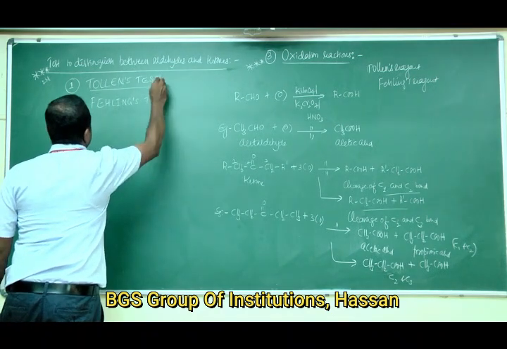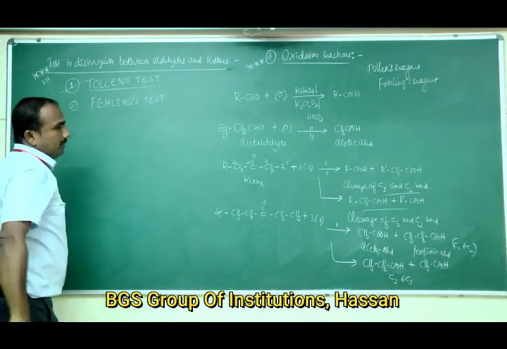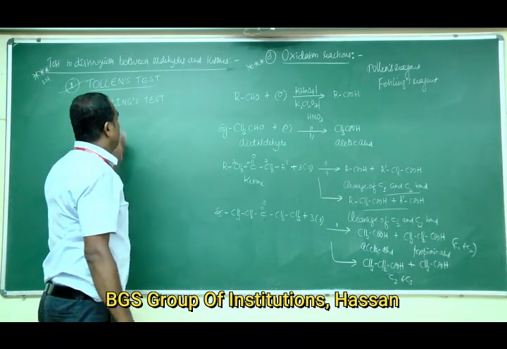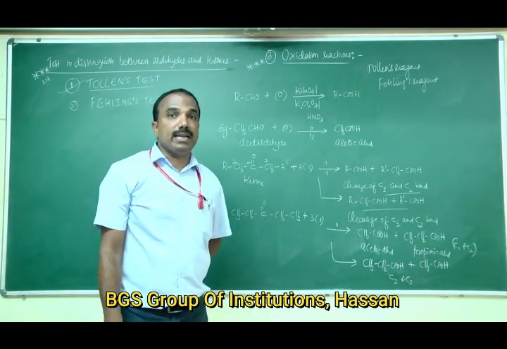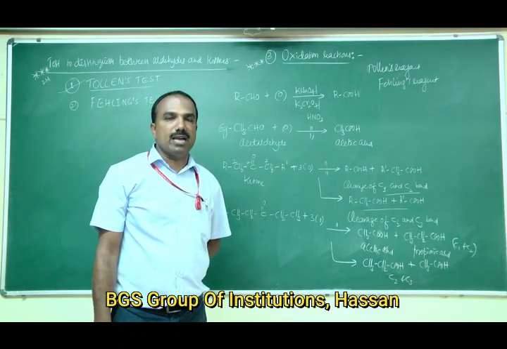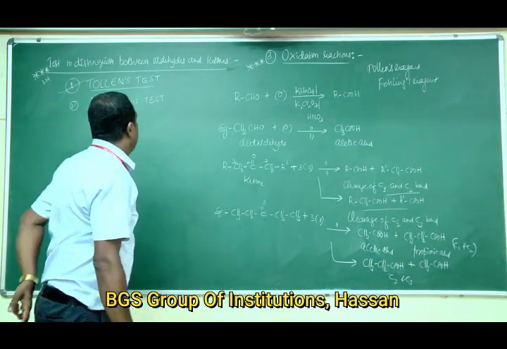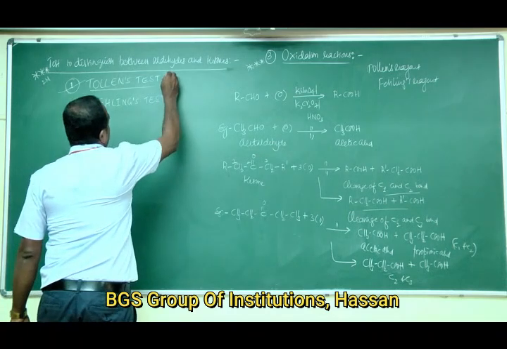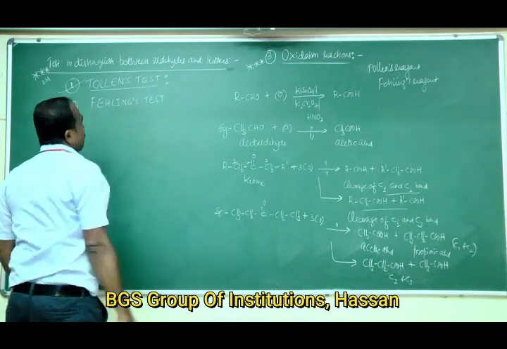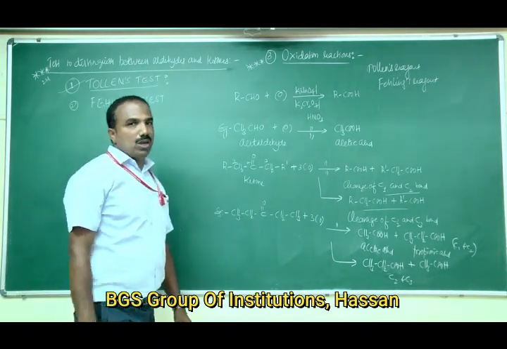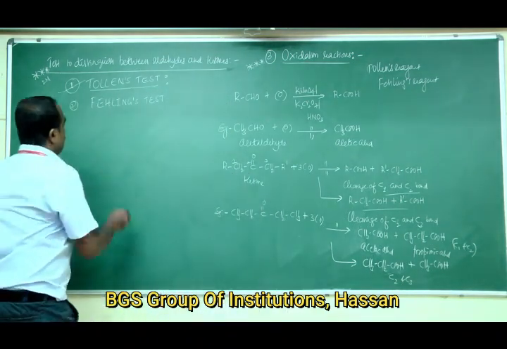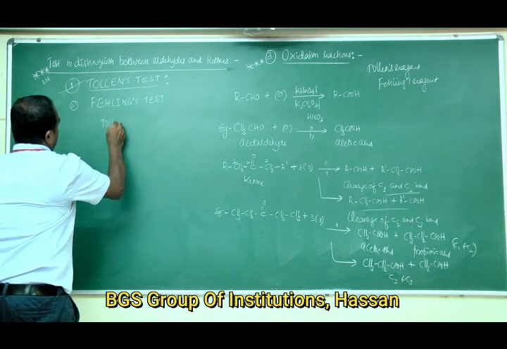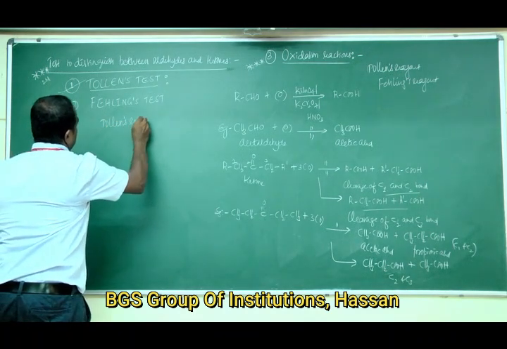I will explain first the Tollens test. This is important in theory as well as in practical examination; they will ask questions from these two. In order to carry out the Tollens test, you should explain what Tollens reagent is.